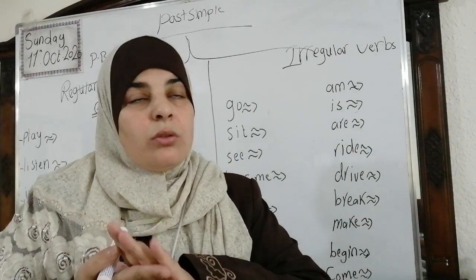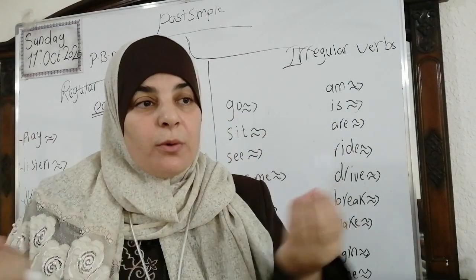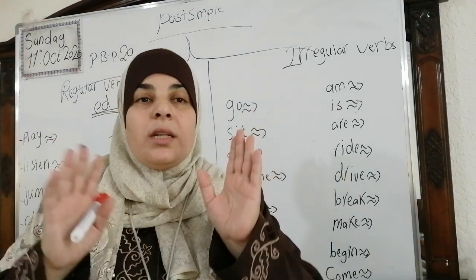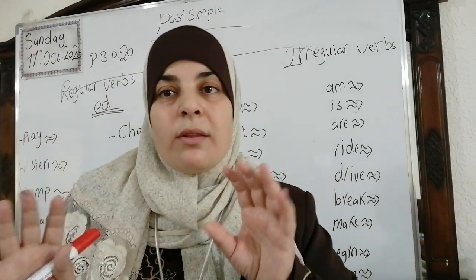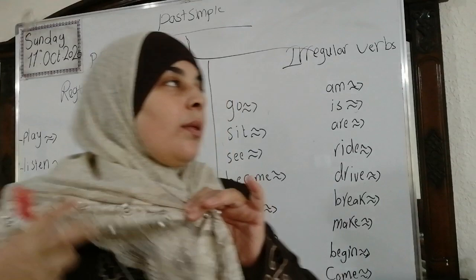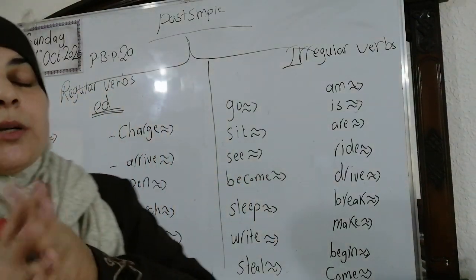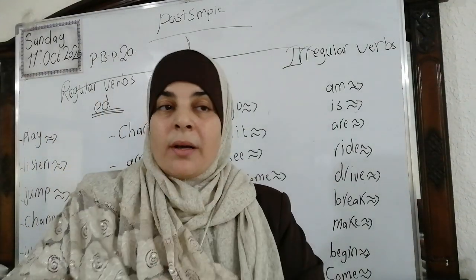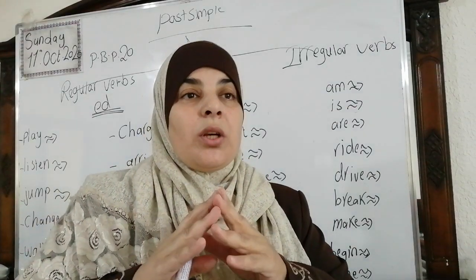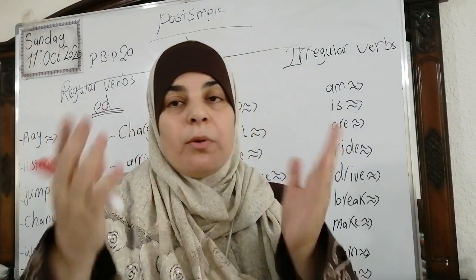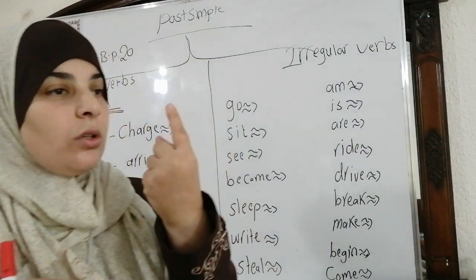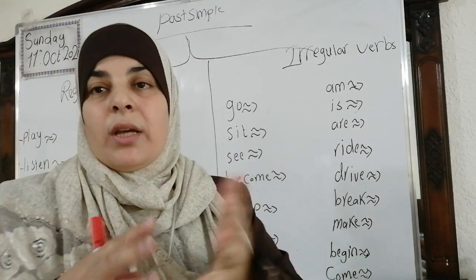We don't change the shape of the word, we only add ed or d, it depends on the word itself, okay? While the irregular verbs are verbs that, when you change them into the past, we change the shape of the word. Maybe we change one letter or more, okay?